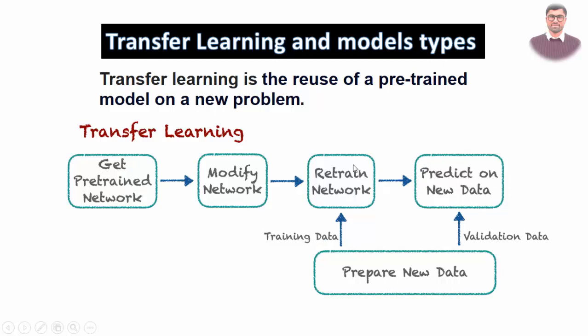So actually you have only 4 steps: getting the pre-trained model, which we just have to download, the same as large language models like BERT, RoBERTa, Llama 2, which I have shown in my transformer playlist, but in this deep learning playlist we will also do it for computer vision. Then modify the network, retrain it on your training data, and predict on your new validation data.